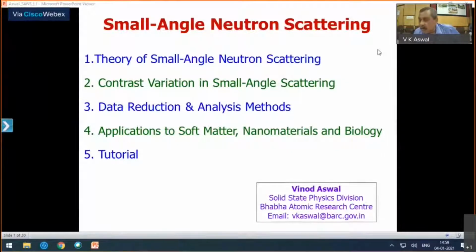This is on small angle neutron scattering, a technique which is fairly young but very popular and very important for several disciplines. This technique sits at the crossroads of physics, chemistry, biology, metallurgy. So this is a very important technique, and I can say it's a subclass of neutron diffraction which you have done earlier, or X-ray diffraction also you know.